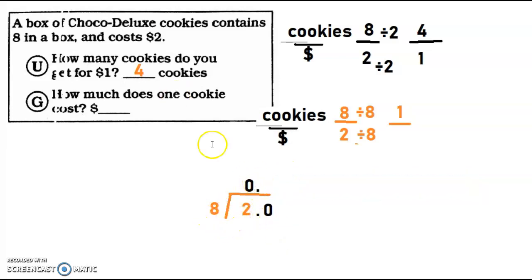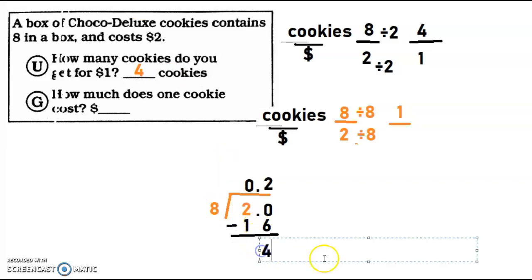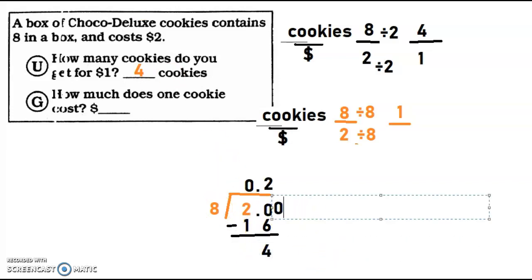Now I can work it out. 8 times 2 would be 16, right? Which is close. And then I'm just going to subtract. 20 minus 16 equals 4. I'm going to add a 0 because I can, because I already had my decimal there. I can add as many zeros as I need until I finally get to my answer.